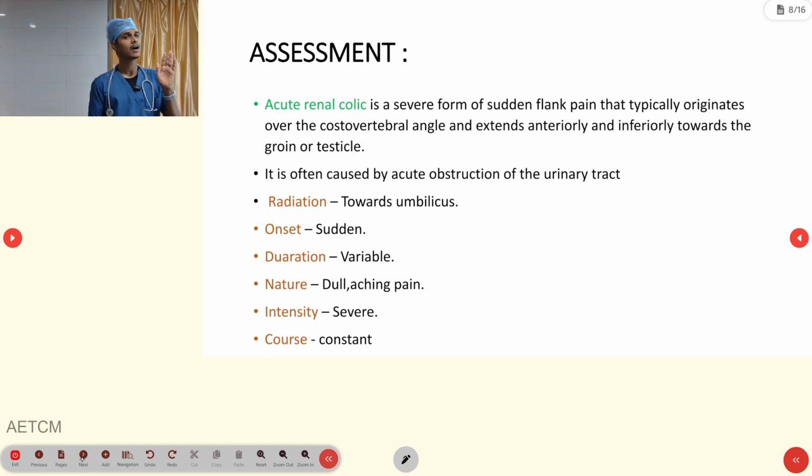It typically originates over the costovertebral angle, and then it can extend anteriorly, inferiorly toward the groin or testicle. So yesterday itself we told where is the flank and where is the costovertebral angle. It is often caused by acute obstruction of the urinary tract. The radiation of the pain is towards the umbilicus, onset of the pain will be sudden, and duration of the pain will be variable. Nature of the pain is a dull and aching pain. Intensity wise, severe intensity will be there, and course wise, constant pain.